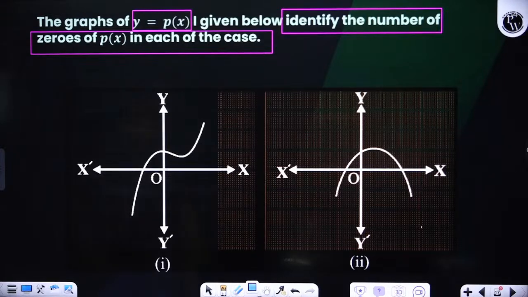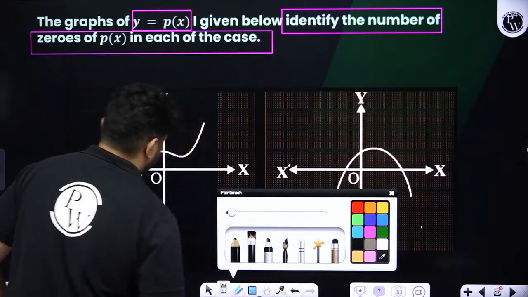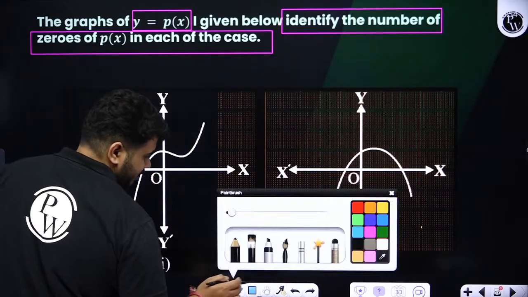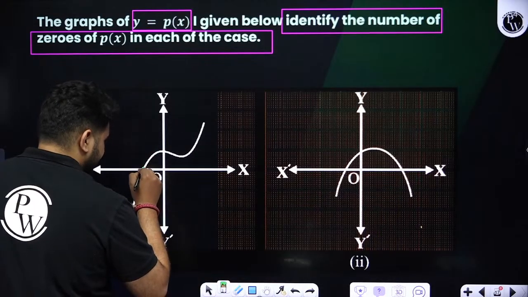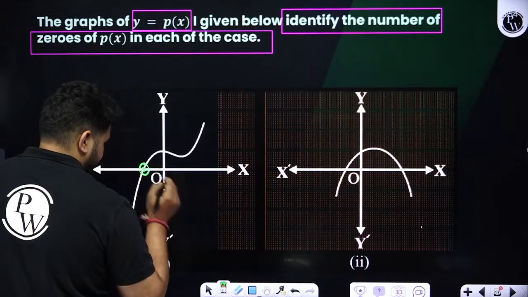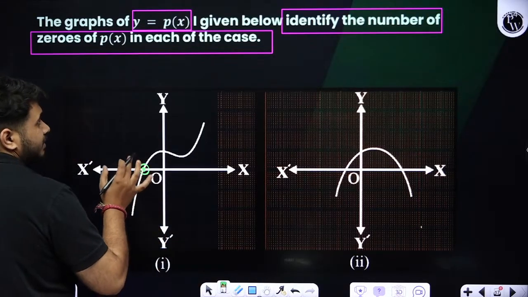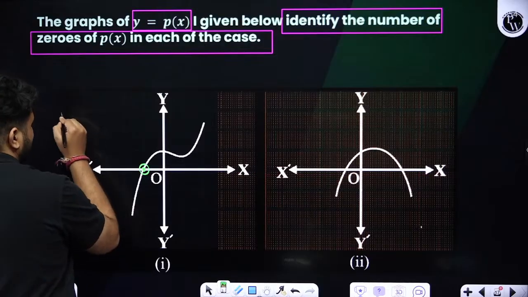Okay, fine. So here if you observe now, how many times is it cutting on the x-axis? On the x-axis, how many times is it cutting, students, over here? It is cutting exactly 1 time. Right? Fine. So we can tell that they are asking the number of zeros.